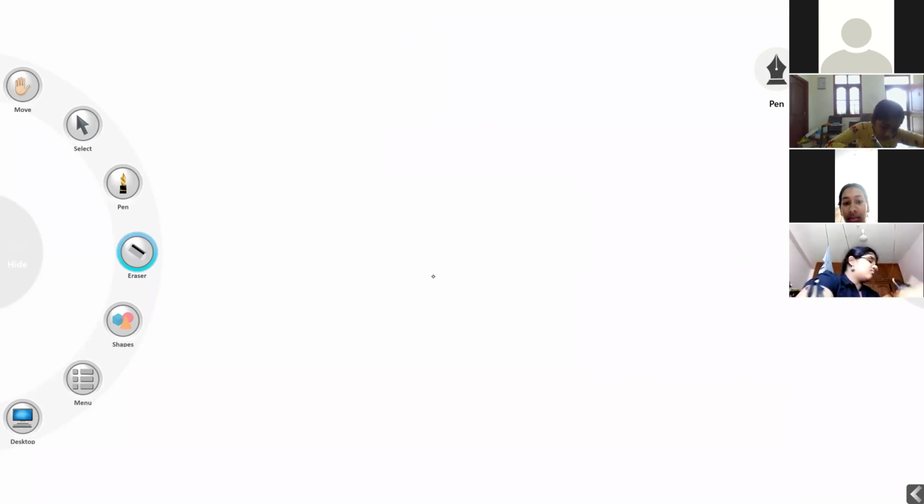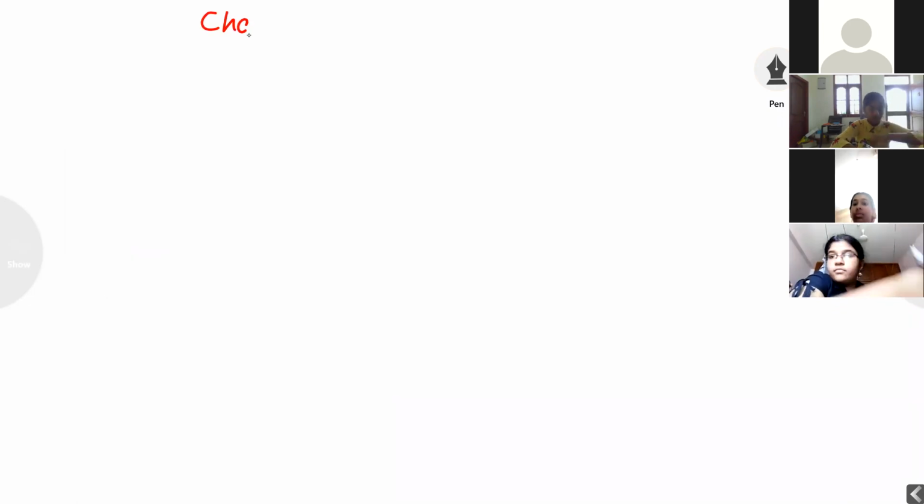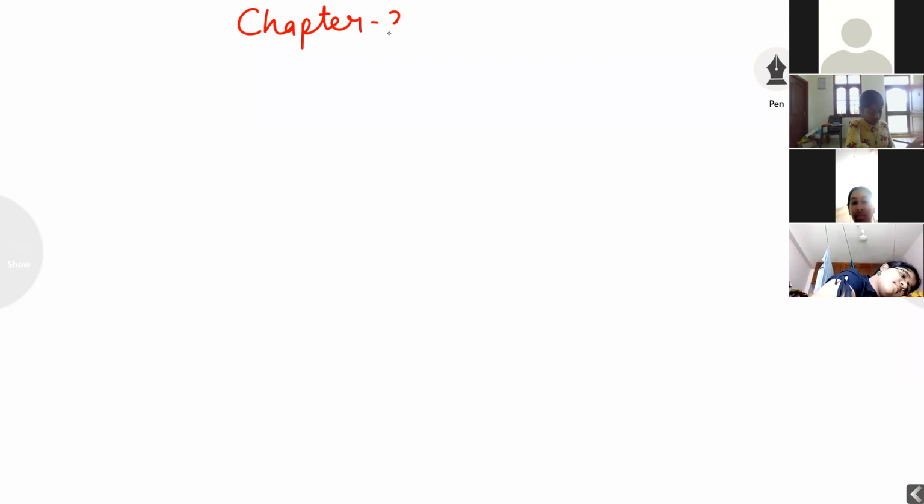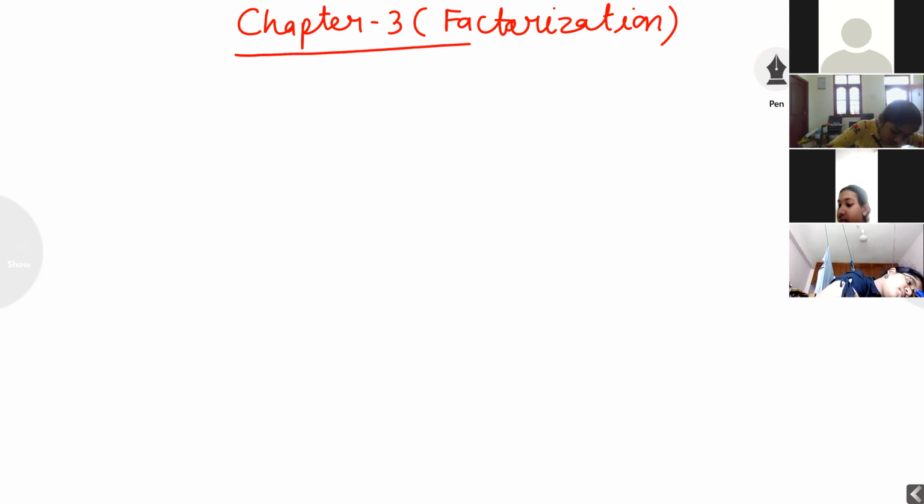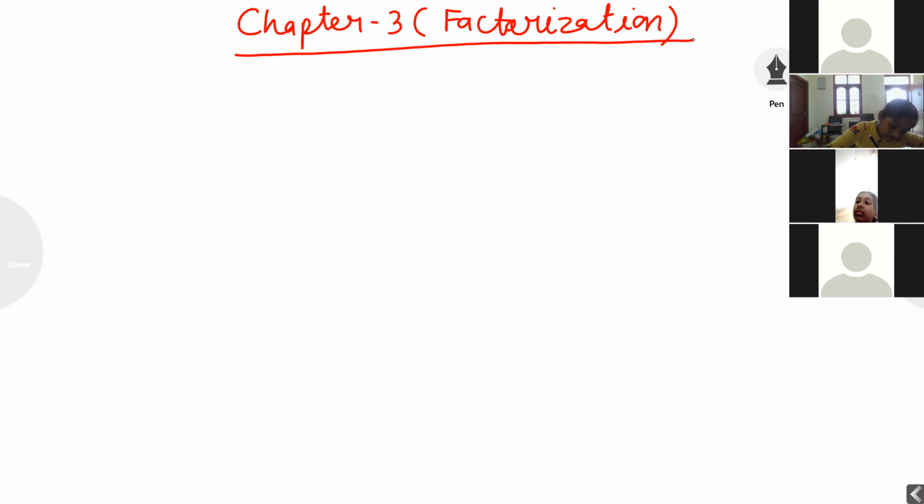Chapter 3, factorization. There are two spellings, FACTORIZATION and FACTORISATION. Both are right, okay? Take a fresh page and on the top keep the heading: Chapter 3, factorization.